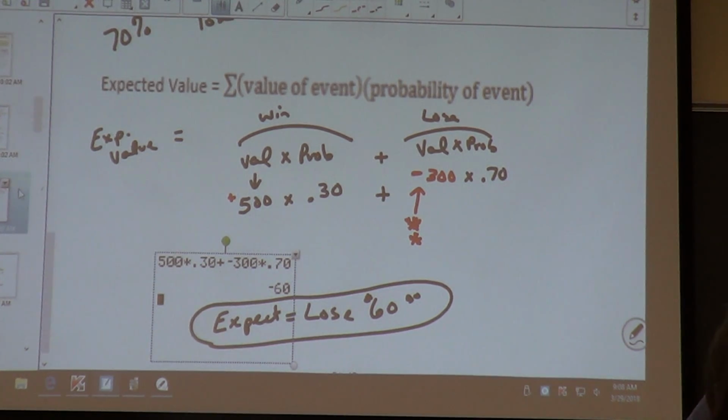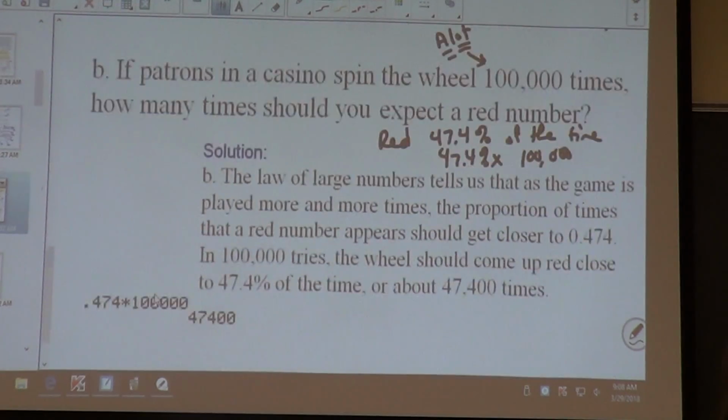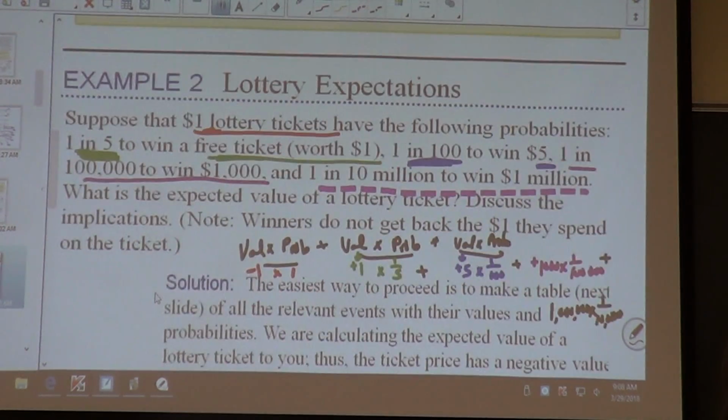Now, I want to go back and show you a real life example, for those of you who actually do some, I don't want to say gambling, but some lottery stuff.